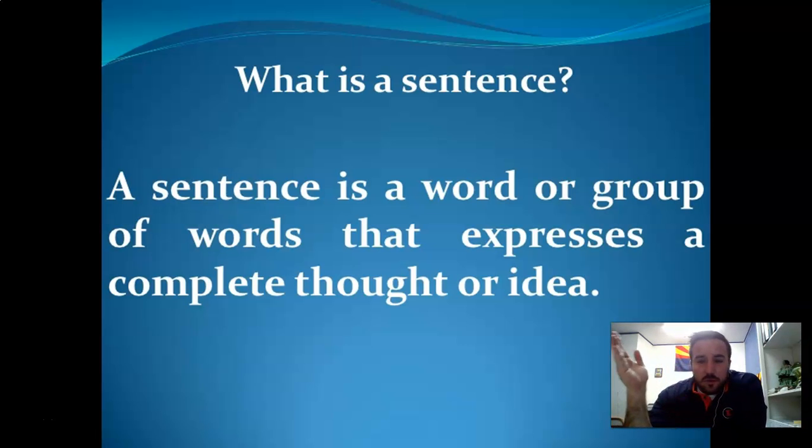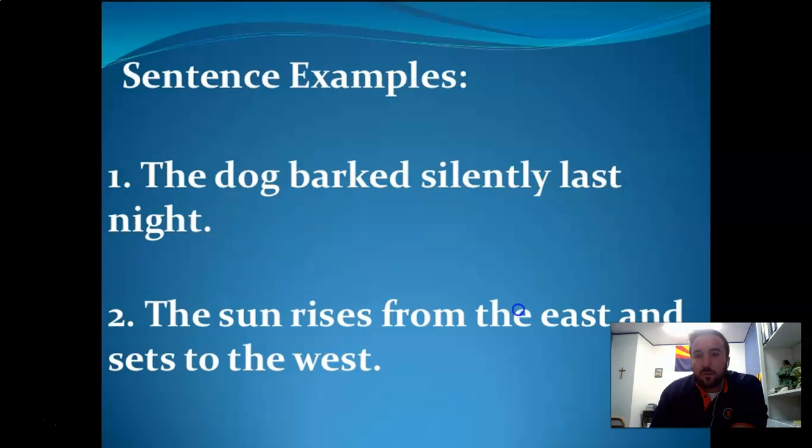Long groups of words don't always mean it's a sentence. The very tired, gross-looking wet dog. Now, is that a group of words? Yep. Is it a sentence? Nope. We have a subject, the very gross-looking wet dog. What did the dog do? We don't have a predicate in that sentence, right? So it's not a sentence. You've got to have a subject and a predicate, or subject and verb. Predicate is a big fancy English word for verb.